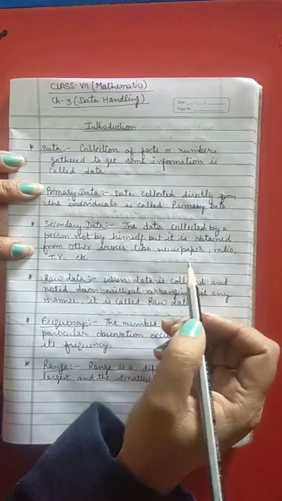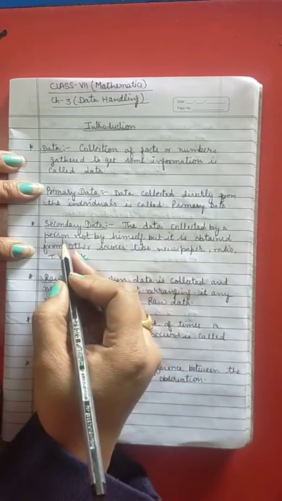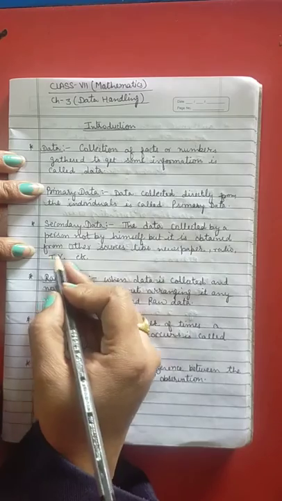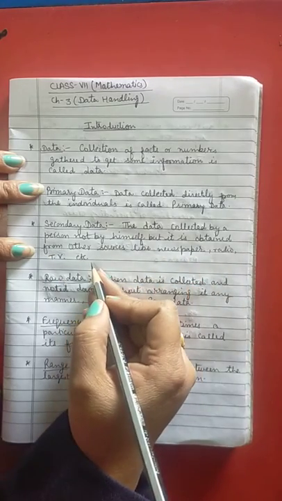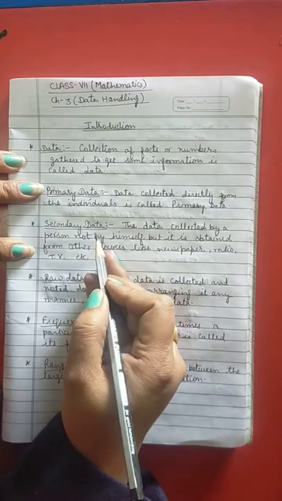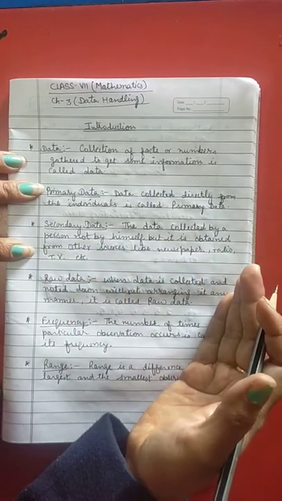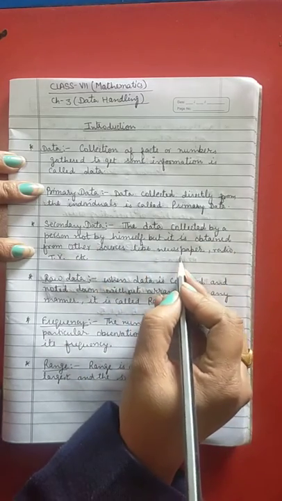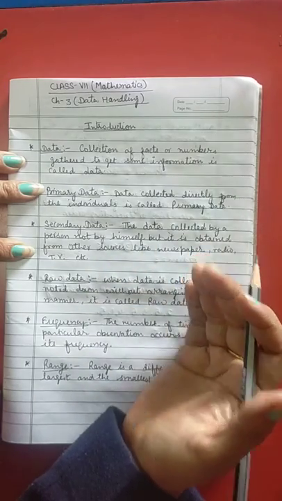Then same here, secondary data. The data collected by a person not by himself but obtained from other sources like newspaper, radio, TV, etc. Meaning, the secondary data is that data which a person is not going to collect himself, but is collecting from other resources. For example, he is collecting from newspaper or radio or television or magazines, that is known as secondary data.